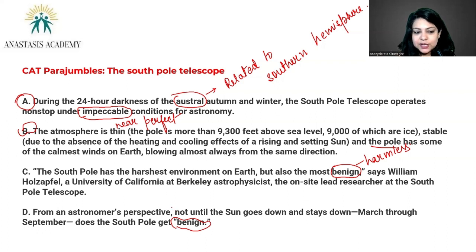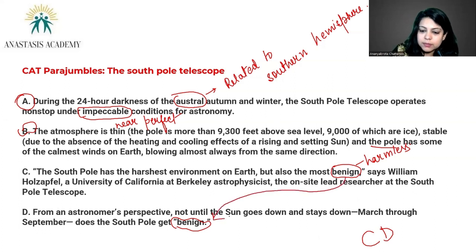So between C and D, C feels more like an opening sentence because it's starting with a comment made by a certain gentleman who claims that South Pole has the harshest environment on Earth, but also the most benign. And the immediate continuation would be D, because first of all, Mr. William H. said that harsh but benign. And when is it benign? Not until the sun goes down and stays down. So there is a duration for the South Pole to remain benign, which is from March to September.